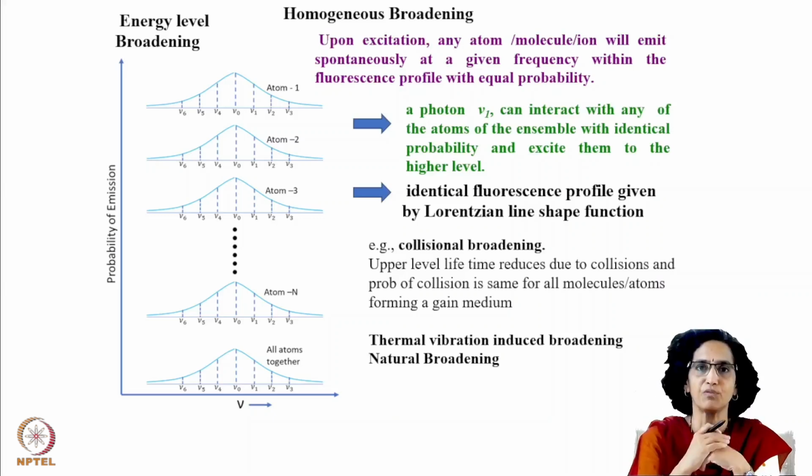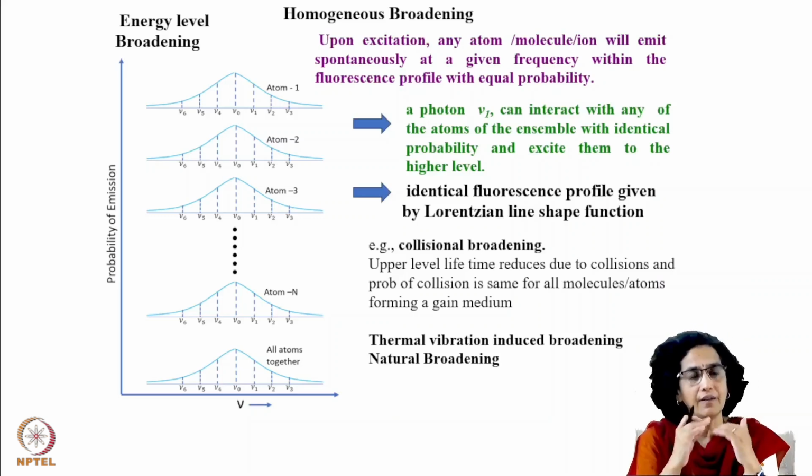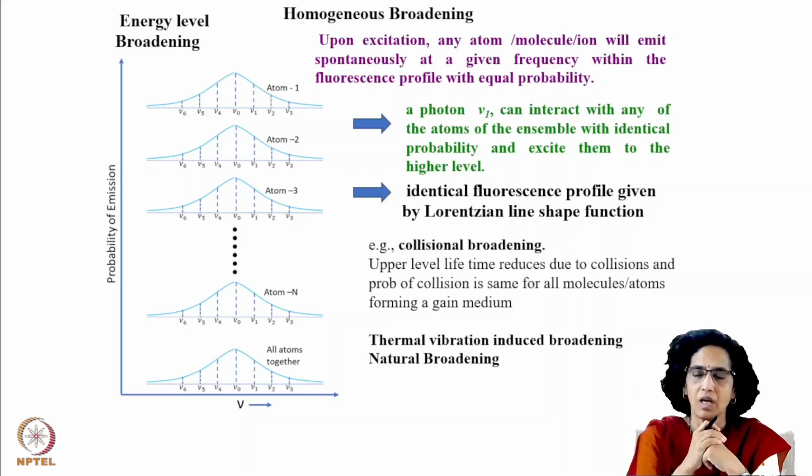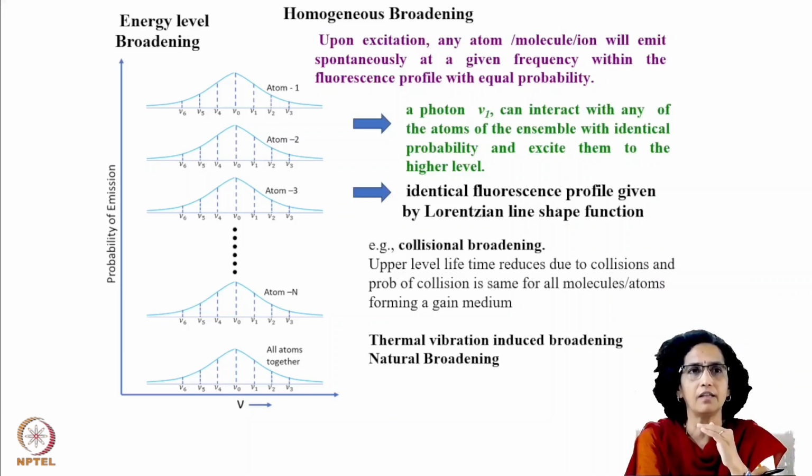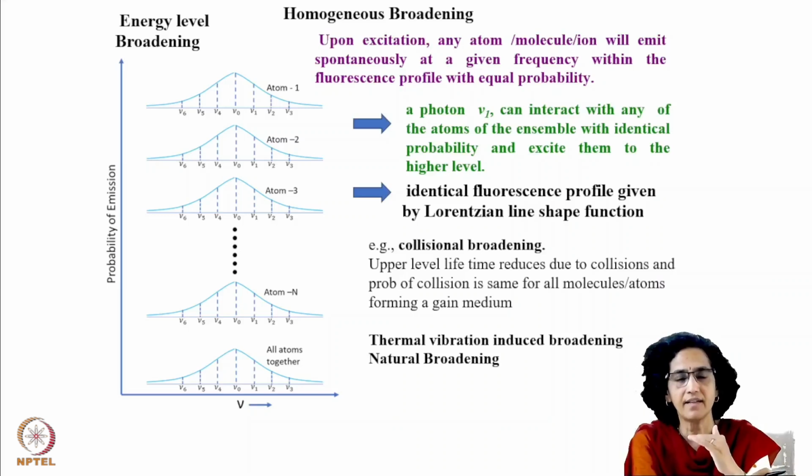There are several types of broadening, and we started with the first one, which is called lifetime broadening or spontaneous broadening, fluorescence broadening of the upper level, which arises because of the definite lifetime which is associated with an excited state. The molecule cannot remain in the excited state forever. It has to come down. So there is a definite lifetime associated with the excited level.